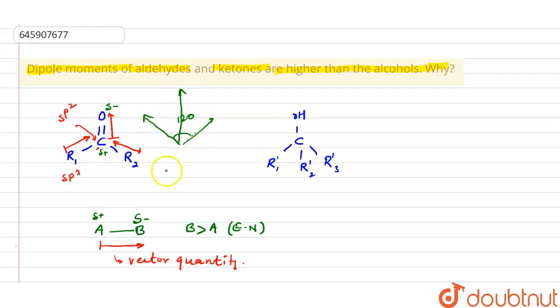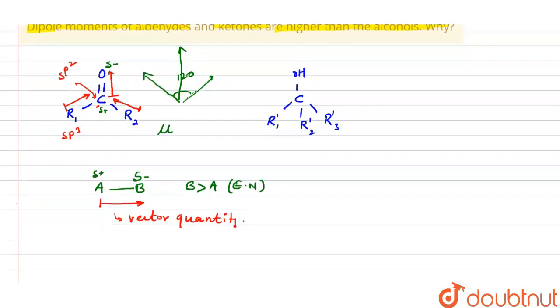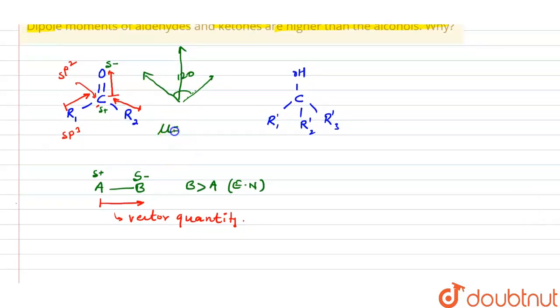All these dipoles will be added, and the net dipole moment can be calculated as the square root of mu1 squared plus mu2 squared plus twice mu1 mu2 cos theta, if we are adding two dipoles. This is the formula.